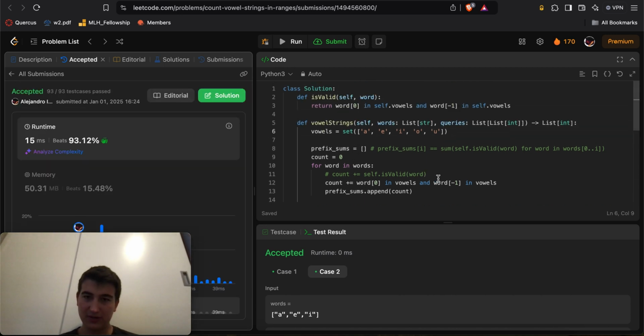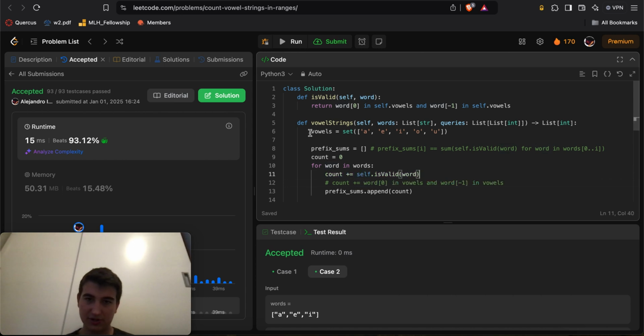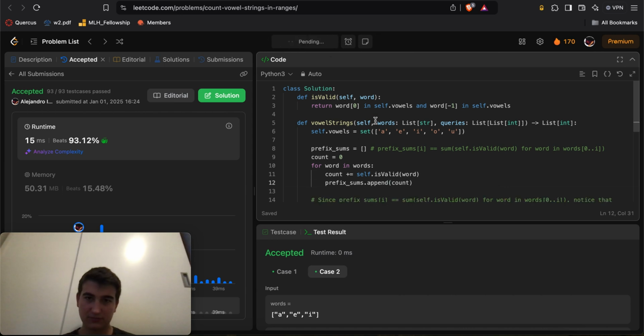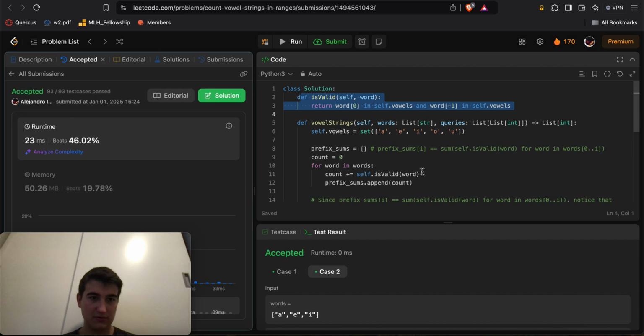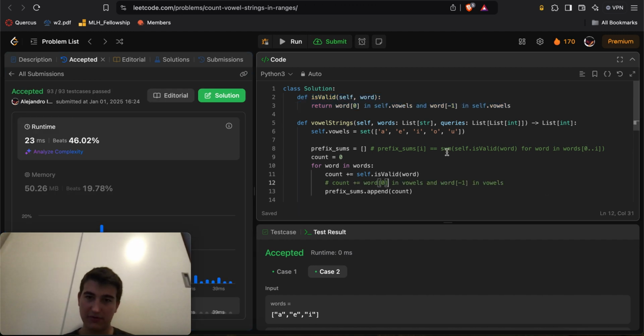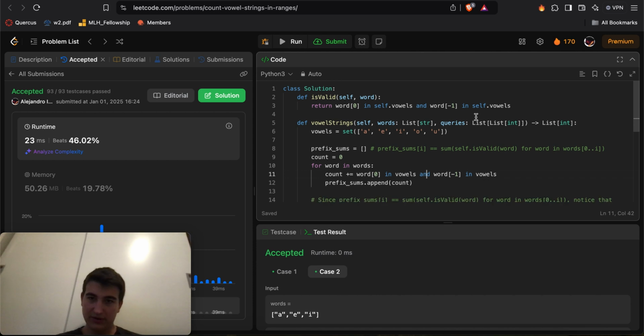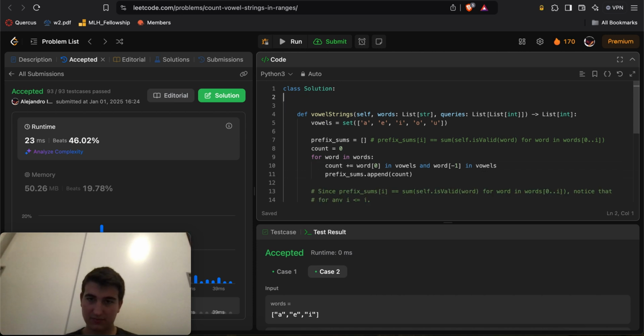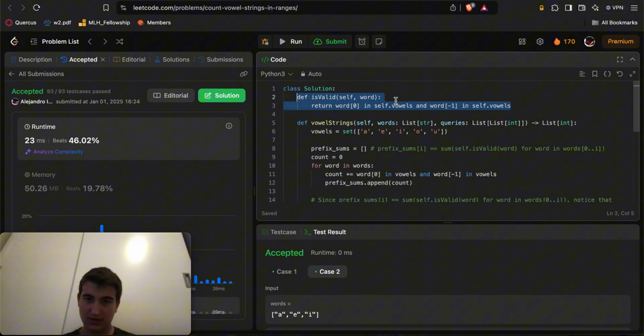So I wonder, if I still did this, is it still just as efficient? If I resubmit this, or is there too much overhead in just having an extra function here? Yeah, so there's a bit of overhead, right? So we can get rid of this. We can get rid of this. I might as well leave the isValid function just so it's understood what's going on in here.